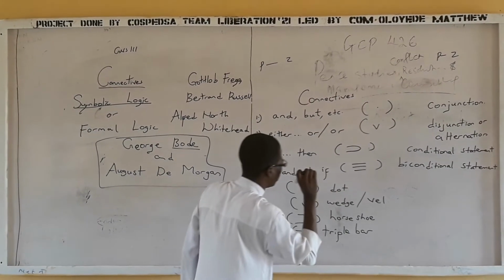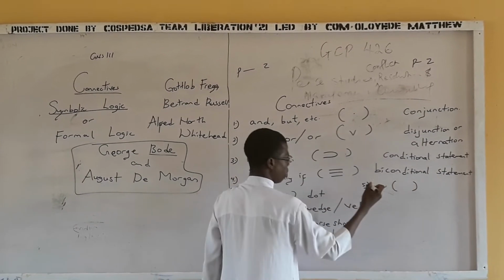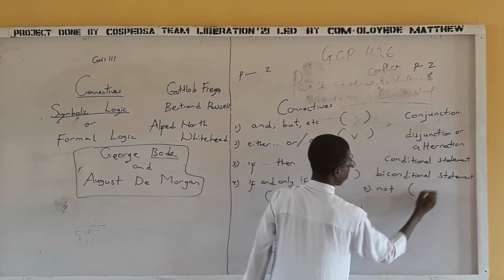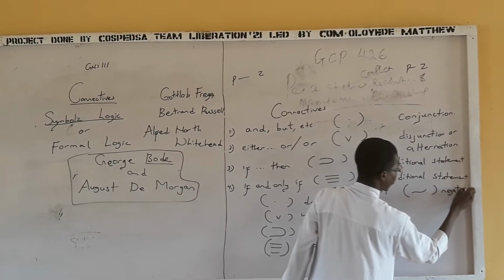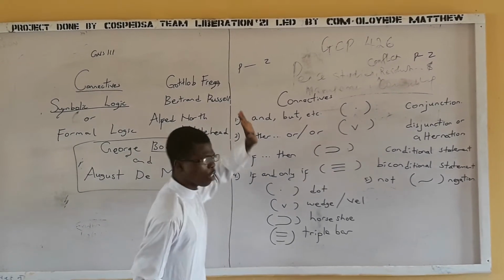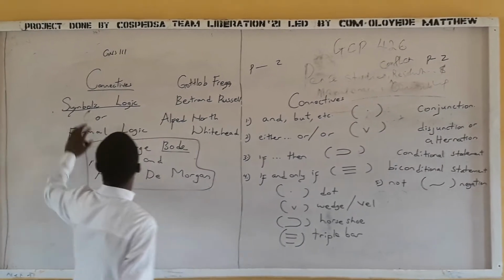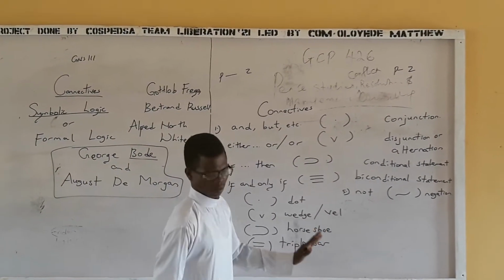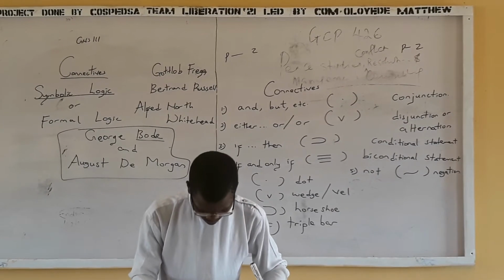There was another one. We call it tilde, or tag. That is for "not". We use that for "not", so that statement will be called a negation. Very simple now. All these are the connectives that you must be familiar with. If you want to understand symbolic logic, you have to be familiar with all these connectives. You need to know them.